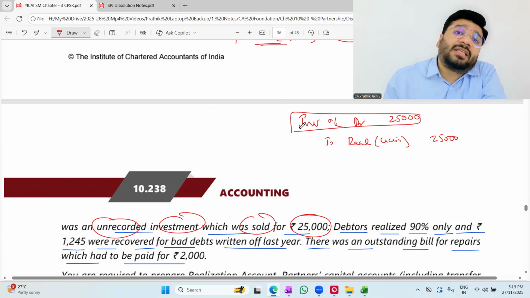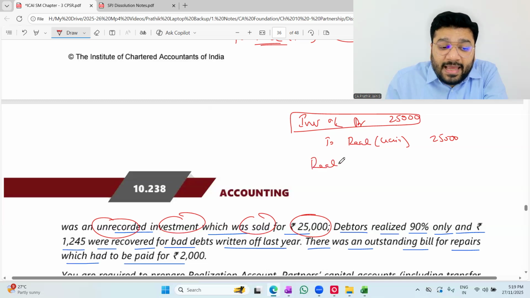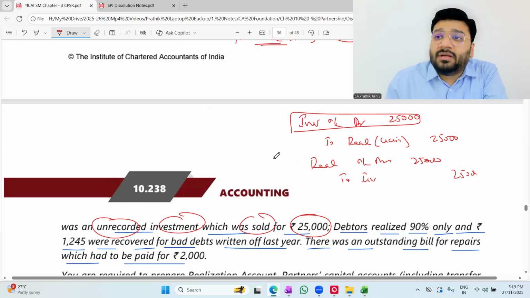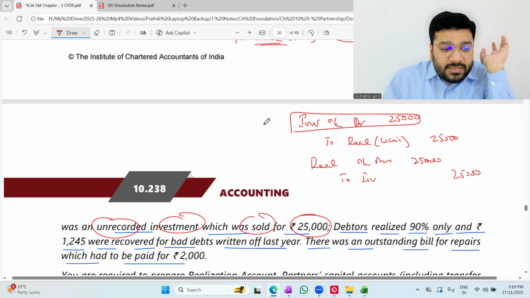Eventually, this investment will be transferred where? In the dissolution process, to the realization account. So what is my transfer entry? What is the transfer entry? Realization account debit to investment 25,000. Does it make any sense in passing this entry? No. But I want to give you an understanding of how the transaction will flow. You will give a net effect in the accounts. I agree. That is in the exam. But in real life, it doesn't happen that way. So this is the first entry.